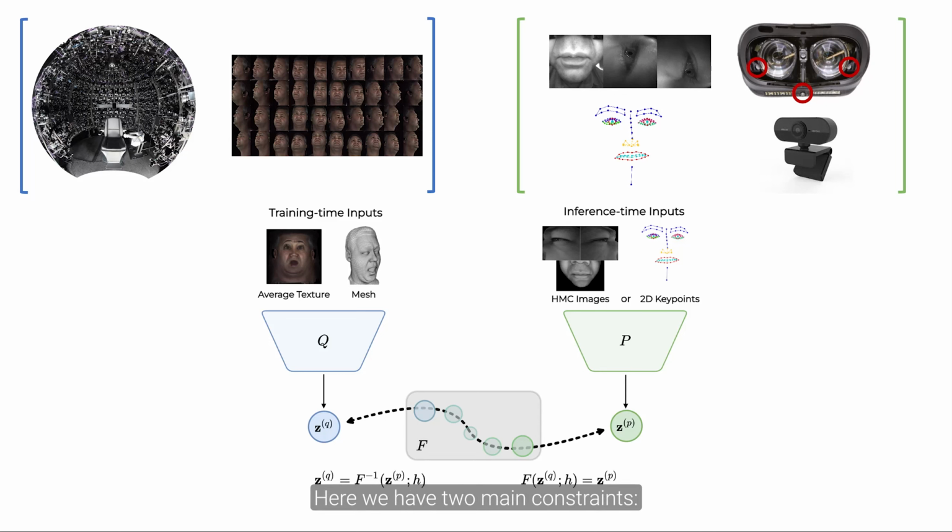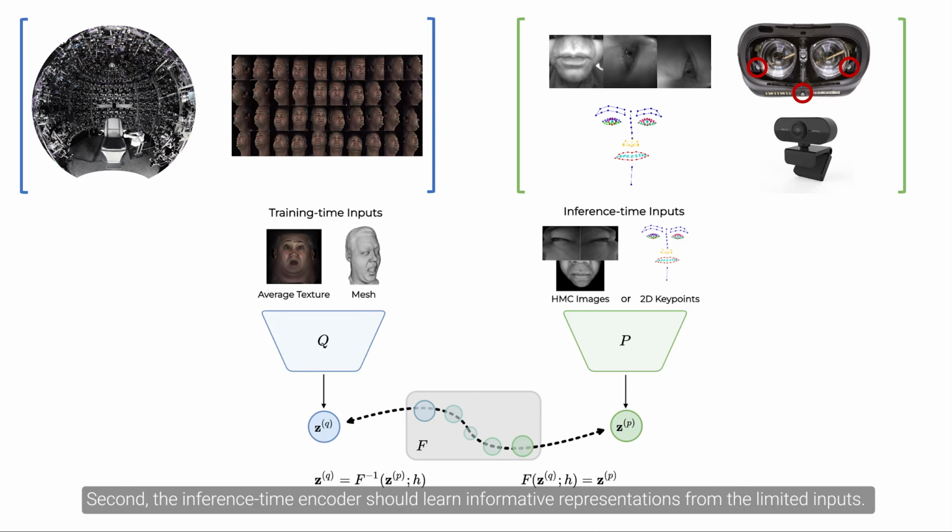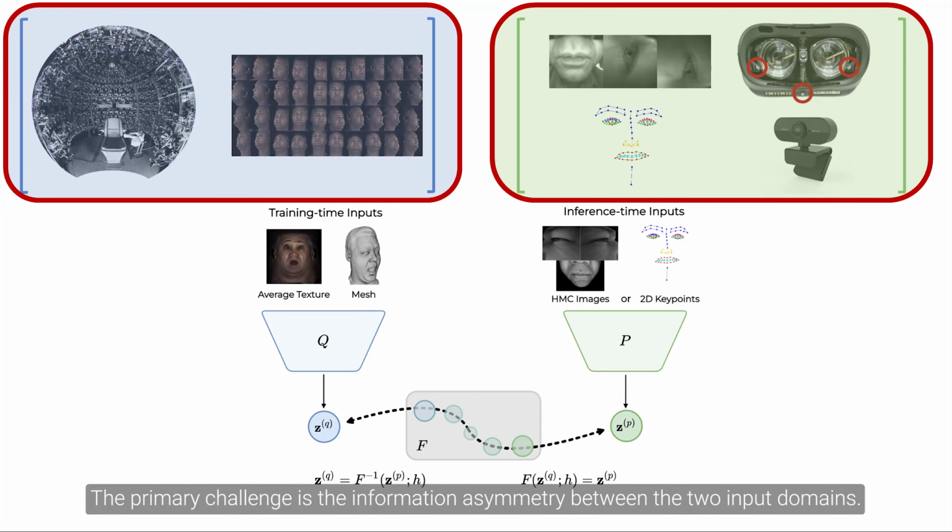Here we have two main constraints. First, the reconstruction quality of the base model should be preserved when we incorporate the inference-time encoder. Second, the inference-time encoder should learn informative representations from the limited inputs. The primary challenge is the information asymmetry between the two input domains.